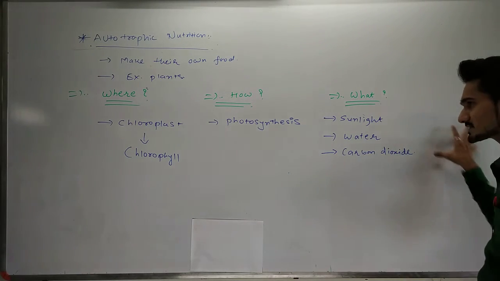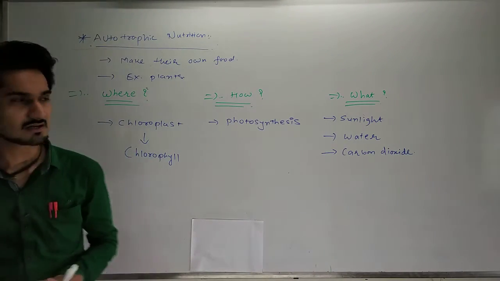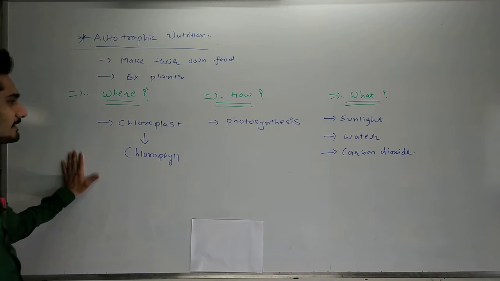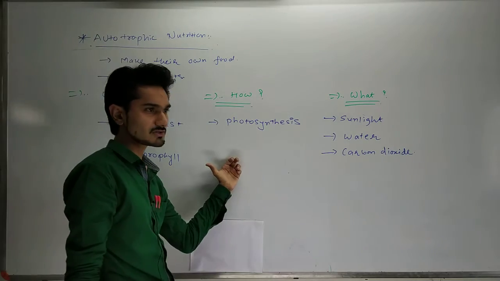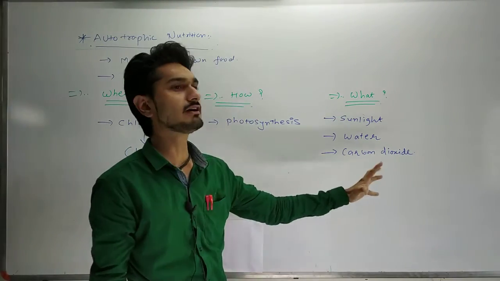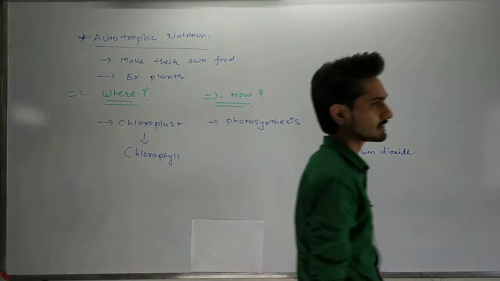So these are the substances and the procedure we are going to study in autotrophic nutrition. To answer once again: the chloroplast, the chlorophyll, is the kitchen, and the process is called photosynthesis. The things required are sunlight, water, and carbon dioxide.